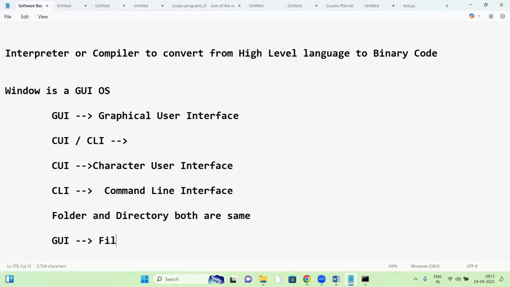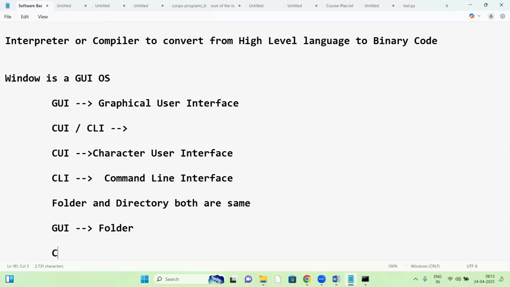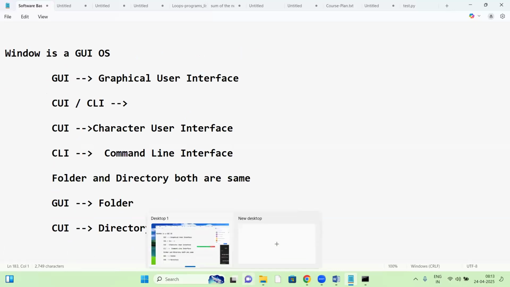Both are the same, right? Okay, fine. So next step.